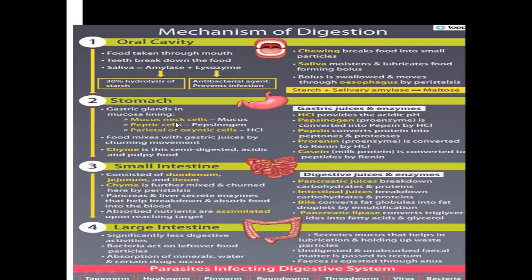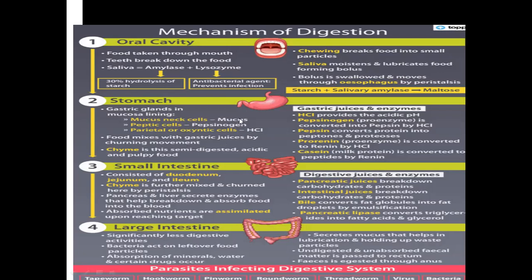Mucus is produced by cells called neck cells. Peptic cells are there which produce pepsinogen. I told you this is an inactive enzyme. When the food is there, it is activated to become pepsin. Then parietal or oxyntic cells produce HCl. So we have learned the secretions: mucus, pepsin and HCl. Okay.